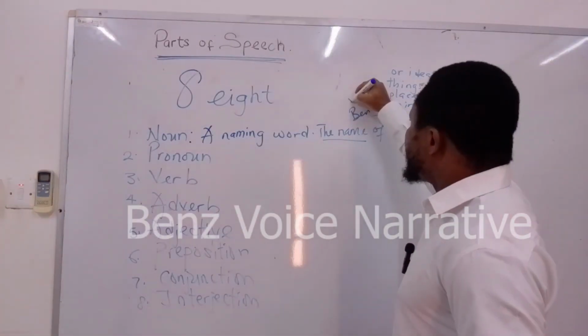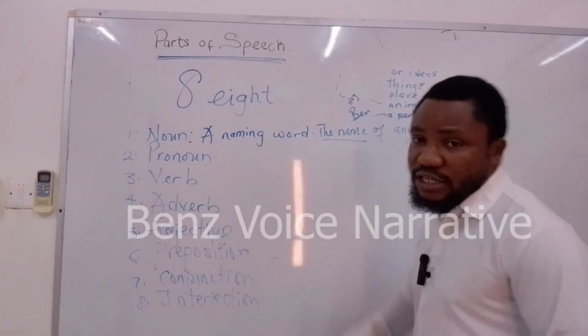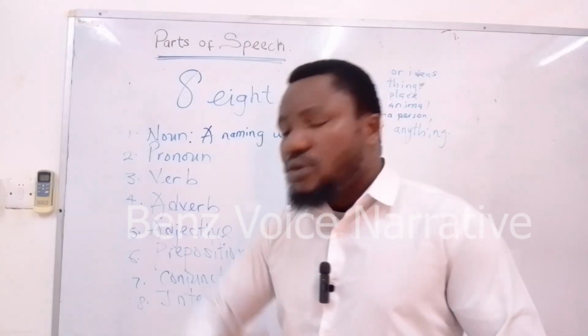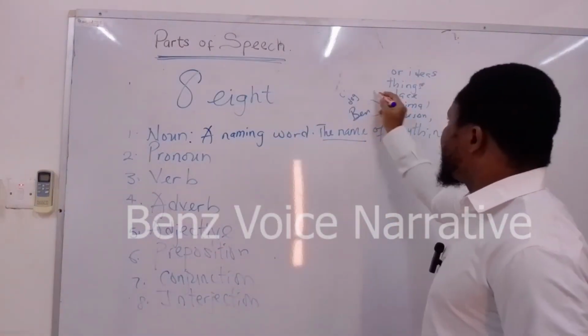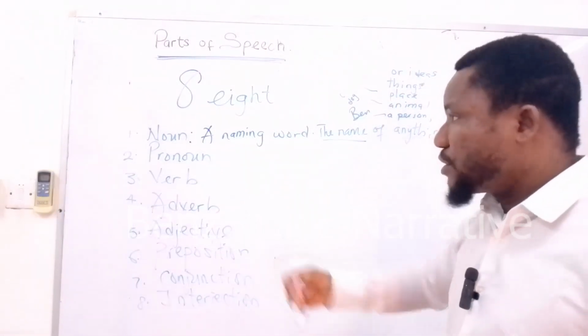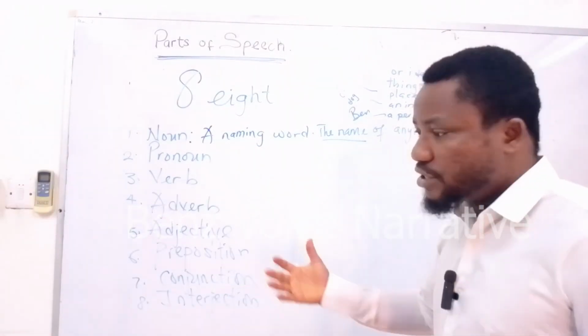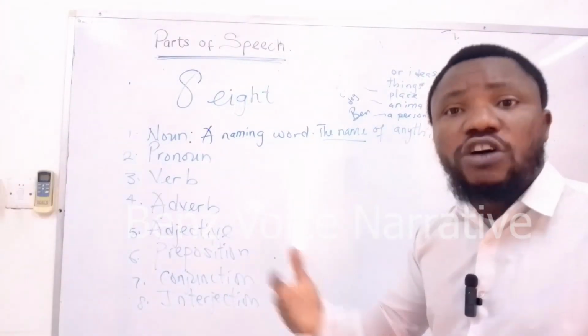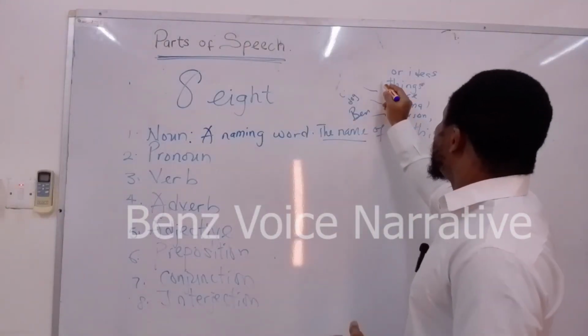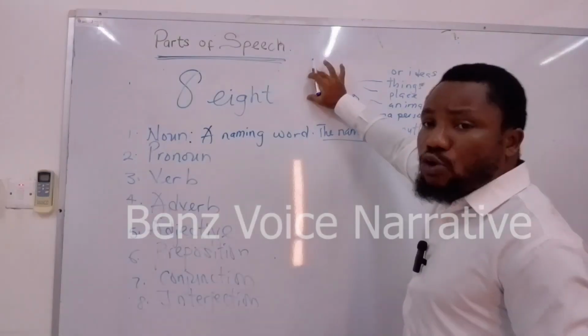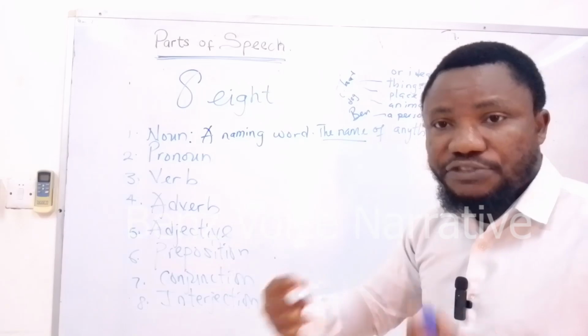The names of animals: you have dog, cat, rabbit, lion, tiger, all of that. Then the names of places: you have Nigeria, Oman, Africa, America, the UK, Sib, Muscat, etc. Also hospital, schools. Then the names of things. This is the board. This in my hands is the marker, is a thing.